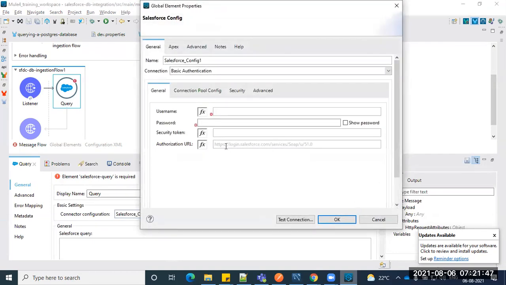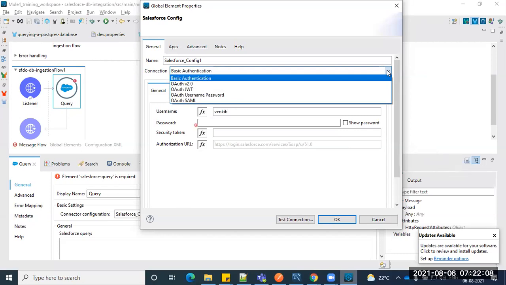You can see that 51.0 is the latest version of Salesforce. Coming to username and password, as with the DB connection, here as well there are different ways of connecting: basic authentication, OAuth v2.0, JWT, username and password, and SAML authentication.